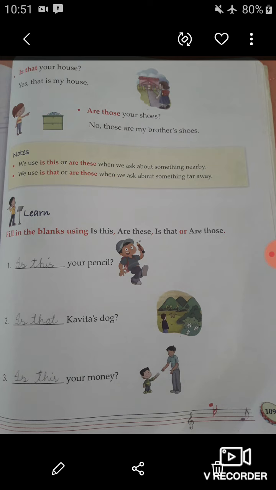In the next one, blank your money. So students, the money is in the hand of a little boy and the money is near to the boy. So here you have to write, is this your money.